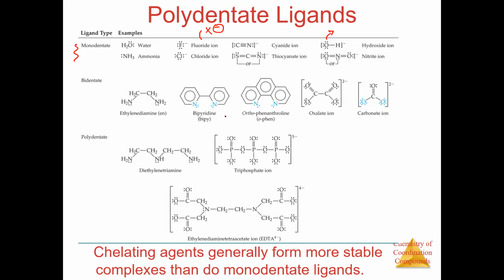Now, bidentate ligands: you have ethylene diamine, that is En, that you saw. Then you have seen the oxalate ion. Then there is the carbonate ion, in which you have CO3 2 negative, right? This is CO3 2 negative.